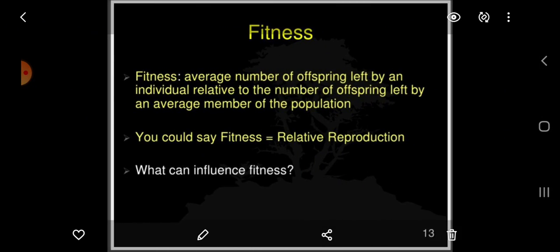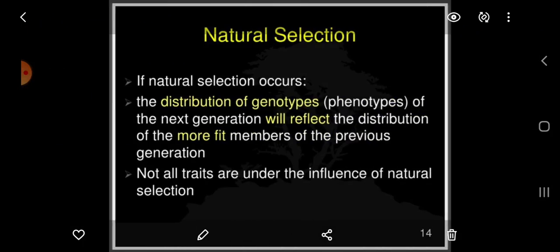What is fitness? Fitness is the average number of offspring left by an individual relative to the number of offspring left by an average member of the population. Fitness is relative reproduction. What can influence fitness?